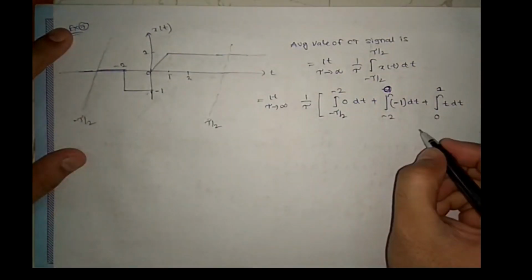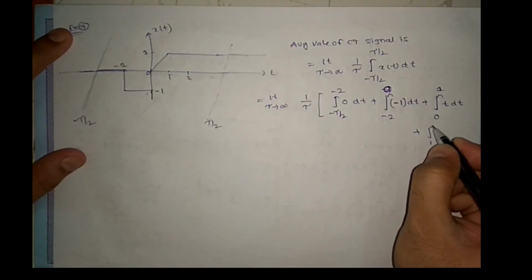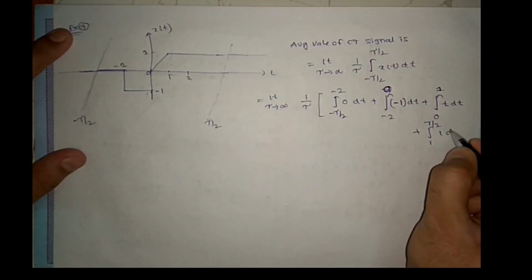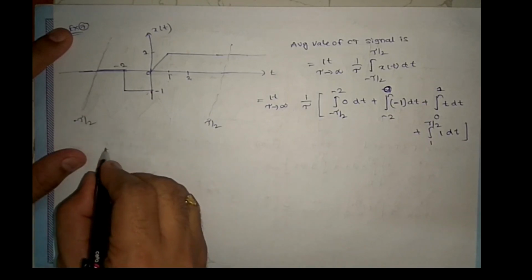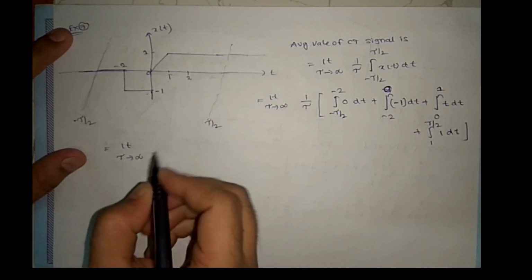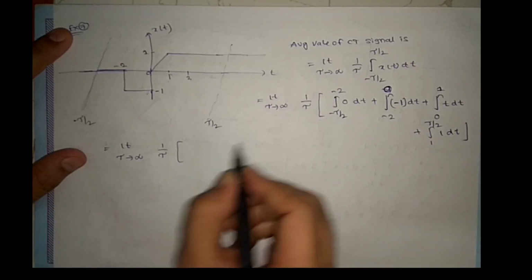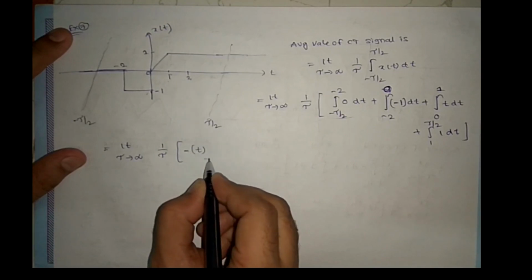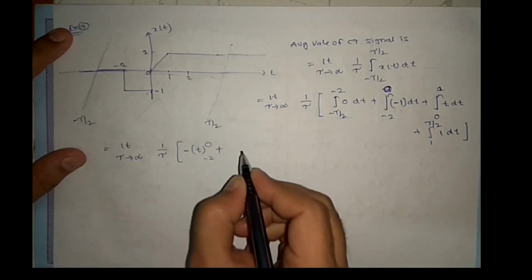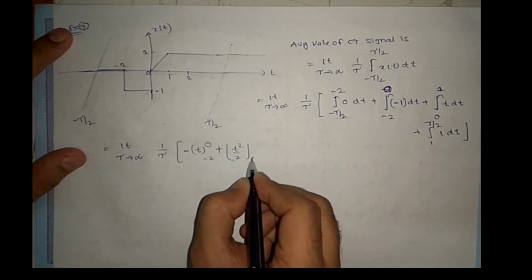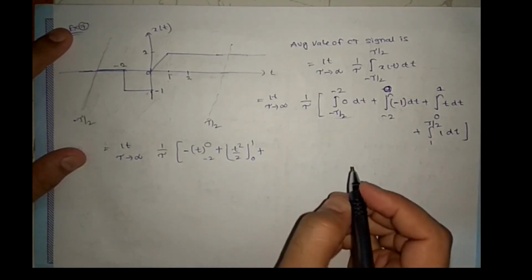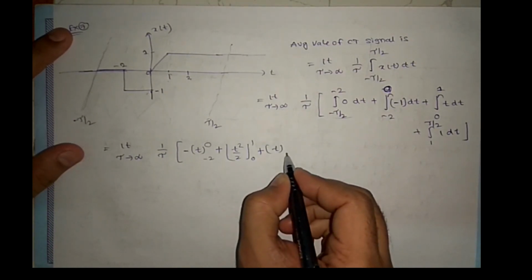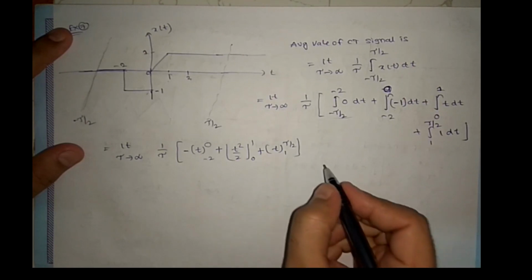It is increasing, right? Plus from 1 to tau by 2 it is 1 dt, clear? So now, 1 by tau times: this is 0 completely, and this is minus t from minus 2 to 0, plus t square by 2 from 0 to 1, plus t from 1 to tau by 2, clear?